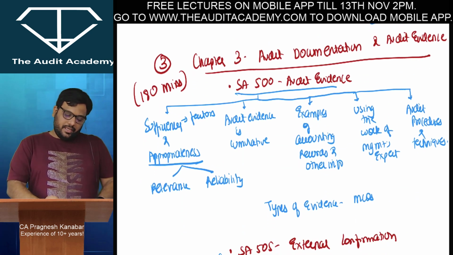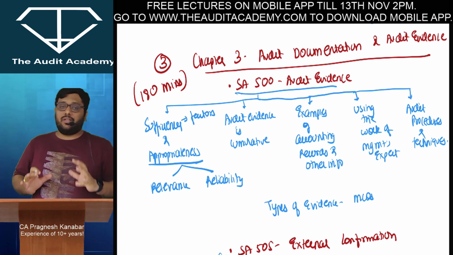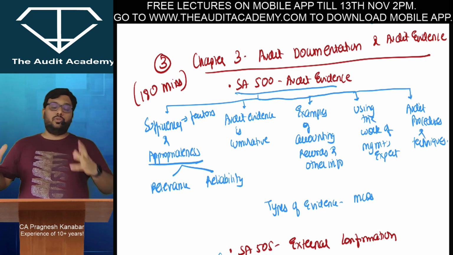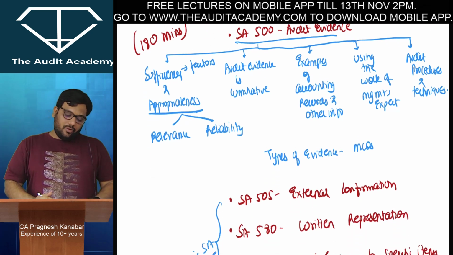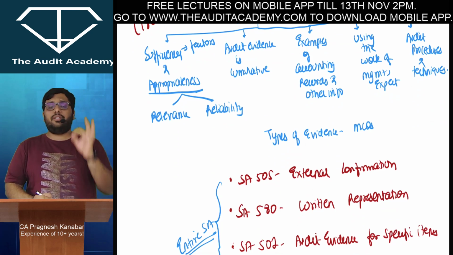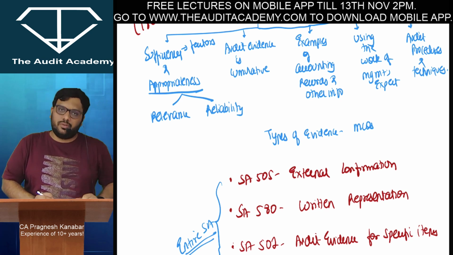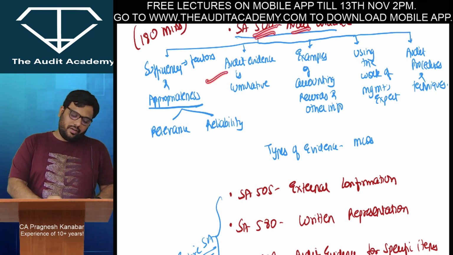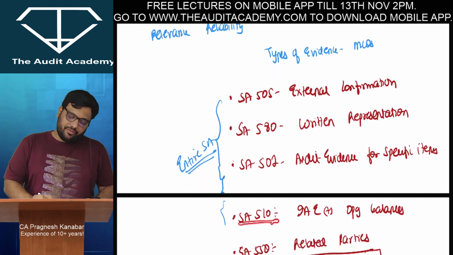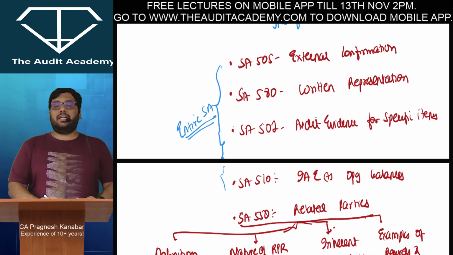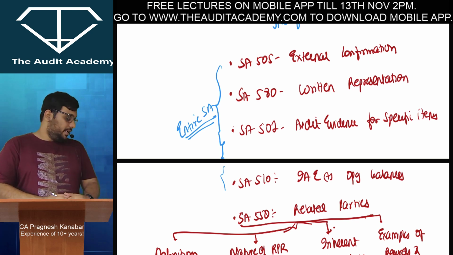All right. Then chapter 3, audit documentation and audit evidence. Yes, I want you to start with this particular chapter and address the elephant in the room. Don't look at me. I'm talking about a big chapter. Finish it so that your pressure keeps getting relieved. This is the most scoring chapter also, and if students are able to understand it, they can score full marks in this particular chapter. So in SA 500 audit evidence, you have to do only selective points, but let me tell you, for SA 505, 580, 501, 510, you have to cover the entire SA. Again, if you are struggling, you can finish it off from my revision lectures. Even those points are more than enough.